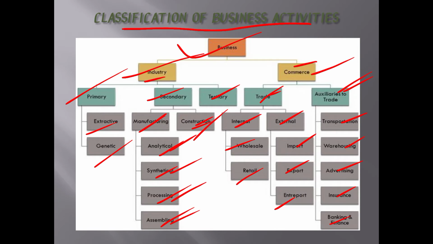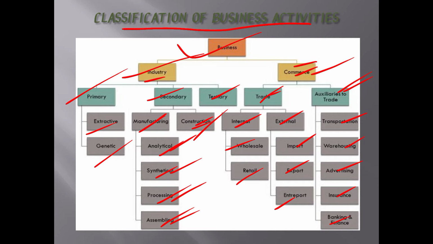Next, the tertiary industry is called the service sector. The services which we use for the business are called the tertiary industry. That may be transportation, warehousing, advertising, banking. So these come under the tertiary sector. It means they are providing services to business development.